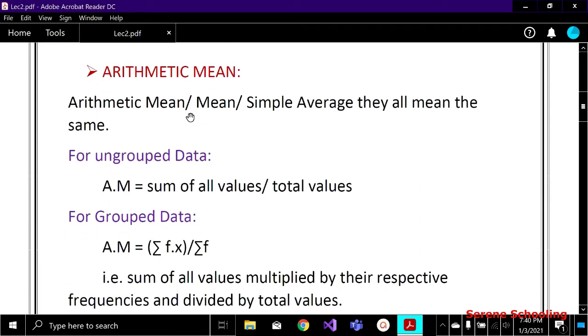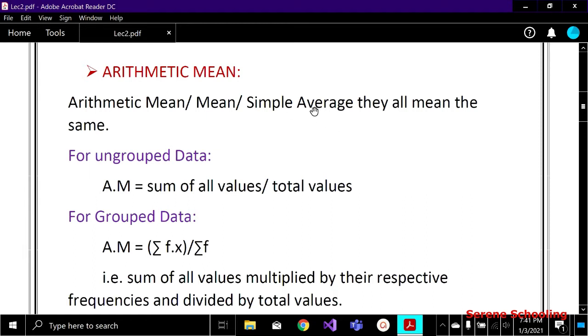I guess you are already familiar with the arithmetic mean, because arithmetic mean and simple average all mean the same. Arithmetic mean in case of ungrouped distribution is nothing but a simple average: sum of all the values divided by the total number of values. I guess we have done this many times in our lives.